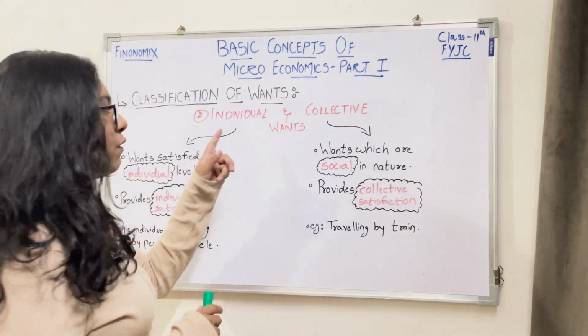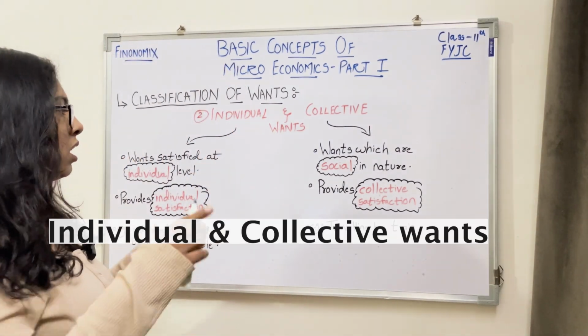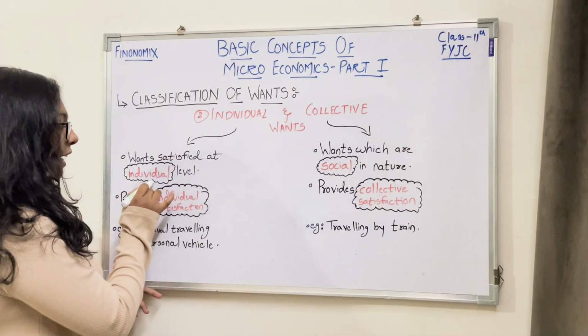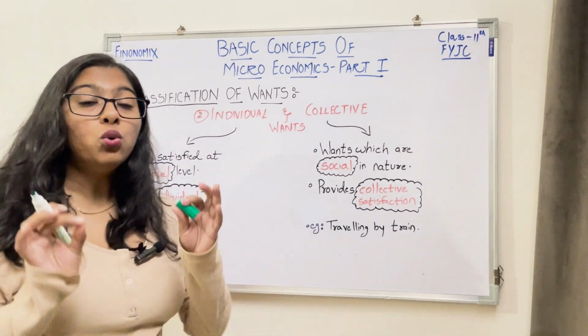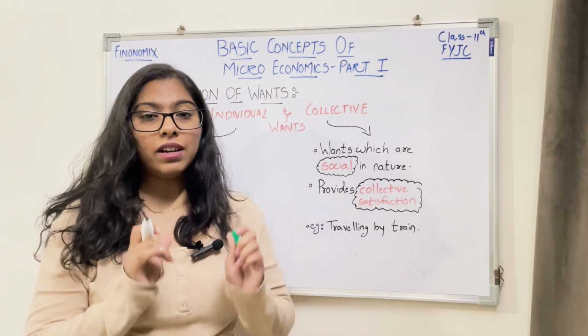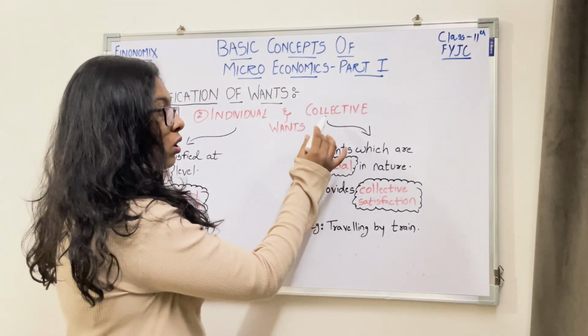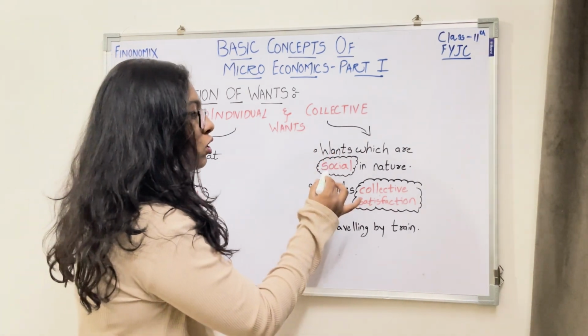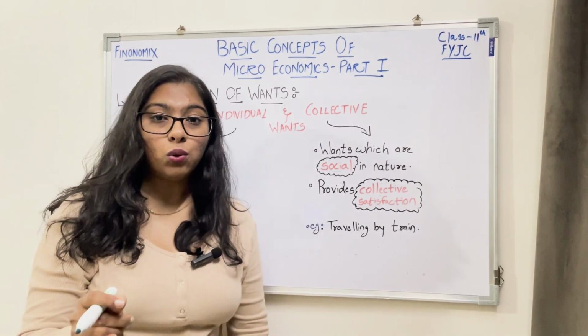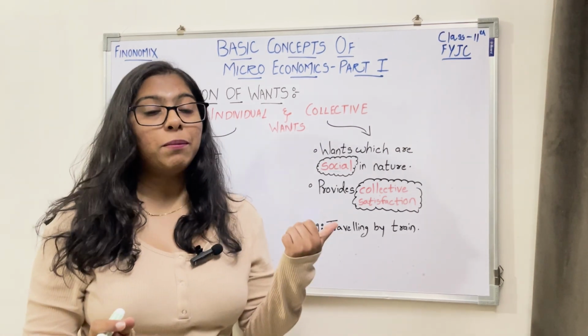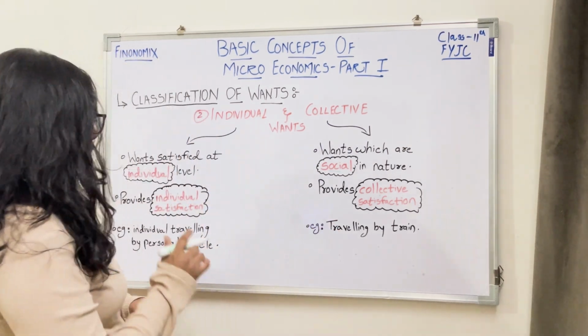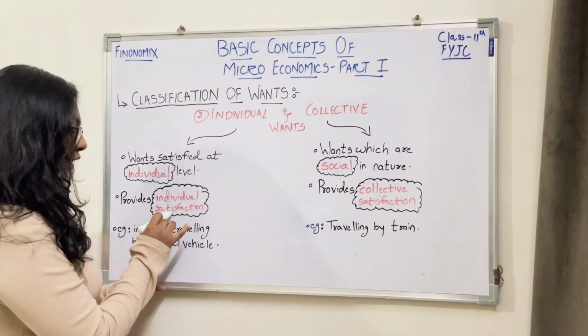Next is individual or collective wants. Individual wants are at the individual level, that is, you as an individual are demanding it. Social wants or collective wants are at a social level. Just like you, there are many others who are demanding this one. Next is satisfaction.